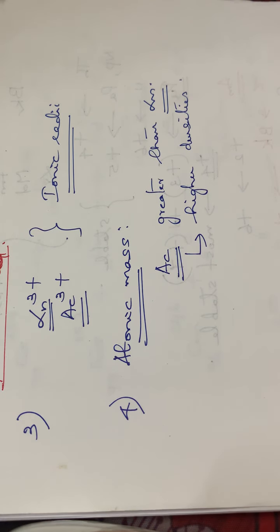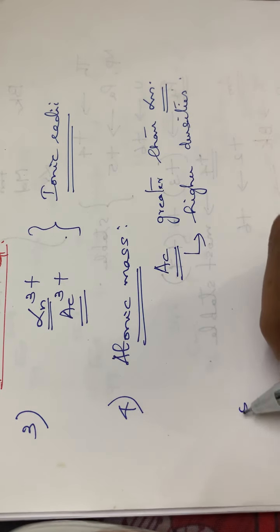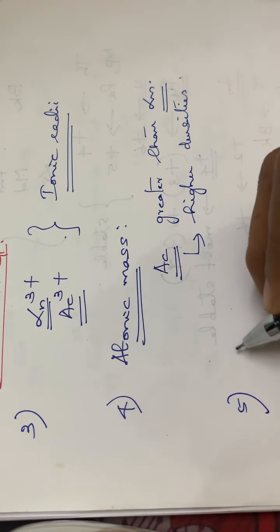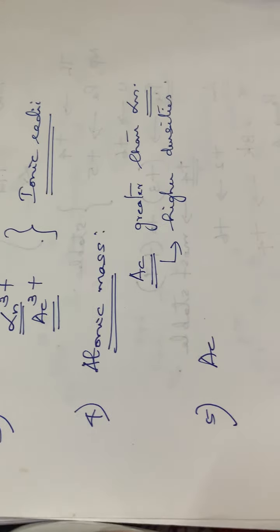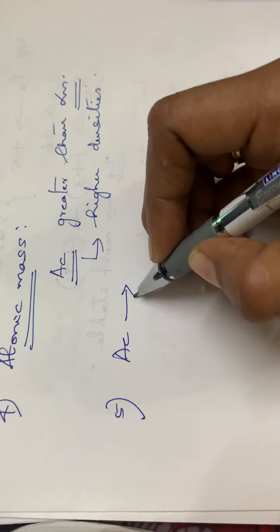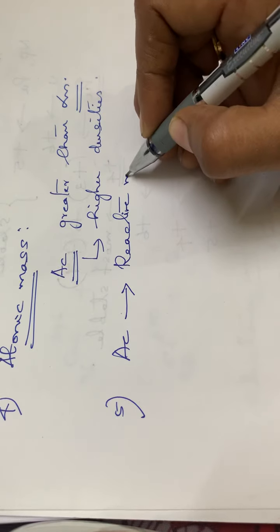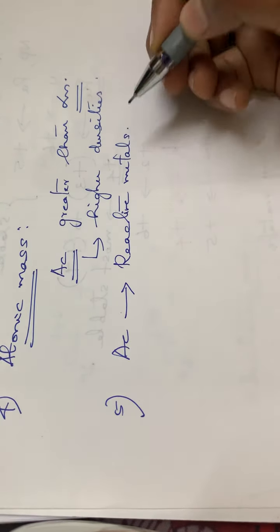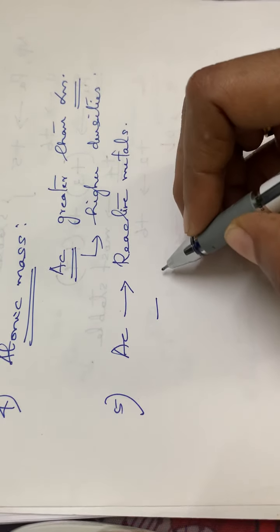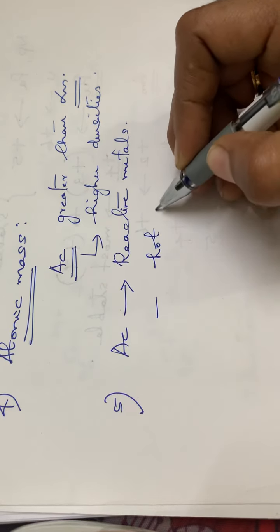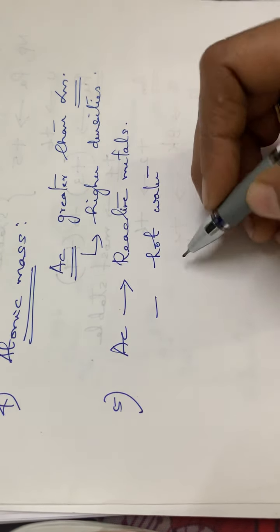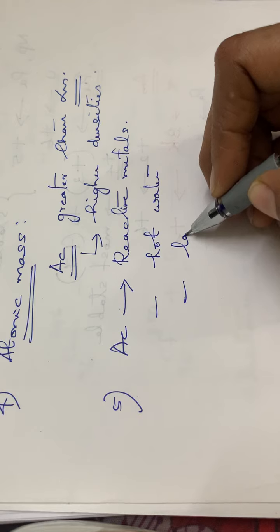Then coming to the fifth property, actinides are highly reactive metals. Usually they react with hot water, and they tarnish in air.